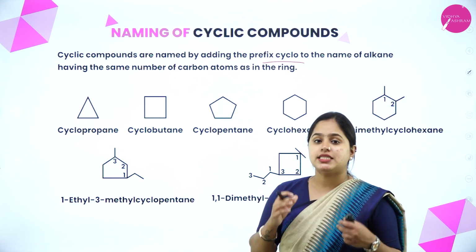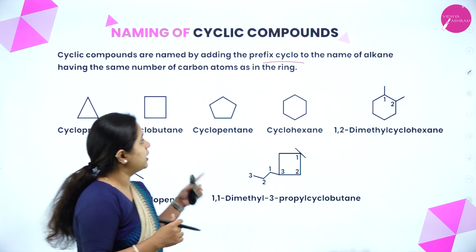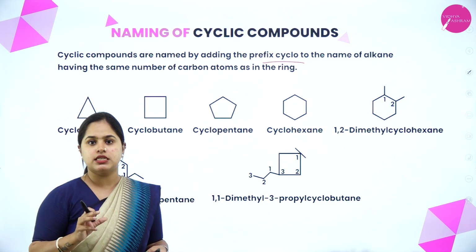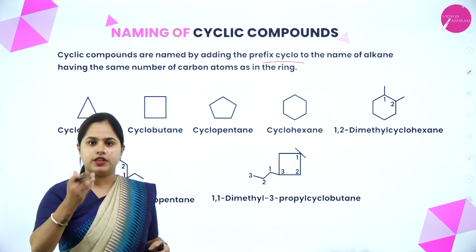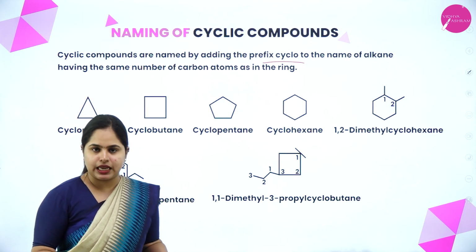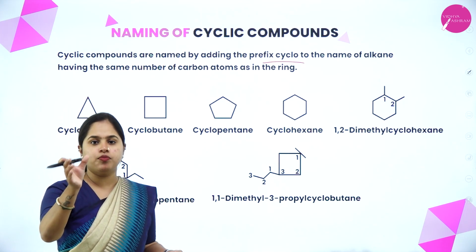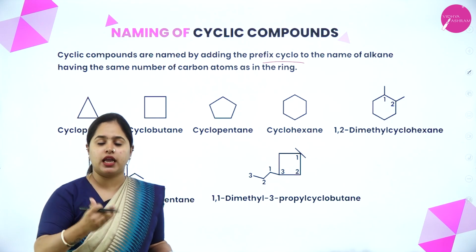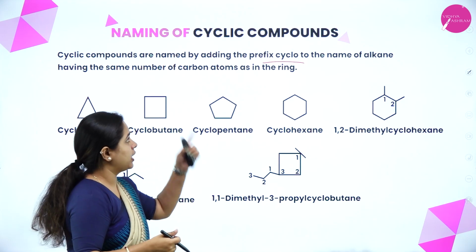The name of the alkane is clear from the root word, based on the number of carbon atoms. Before that name, you put the prefix cyclo. That is how you name cyclic compounds.